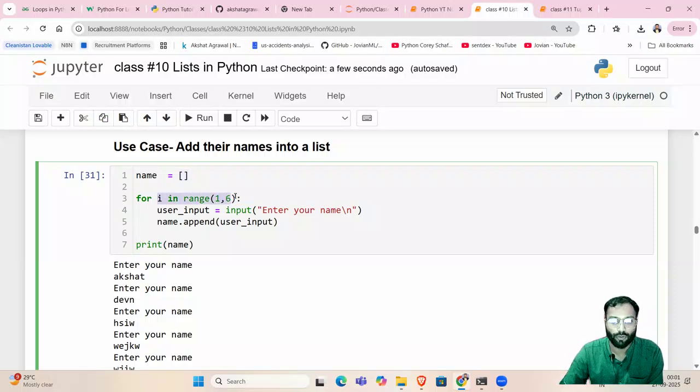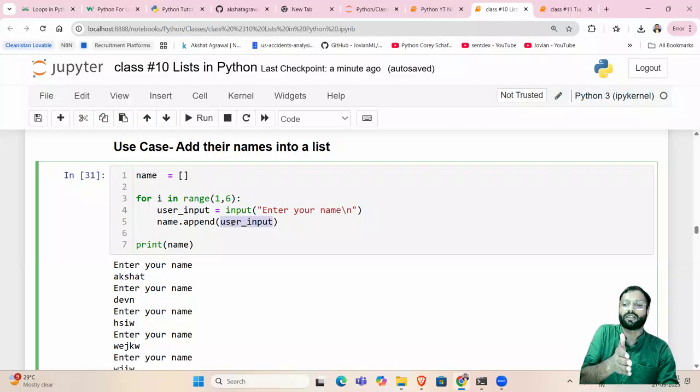For i in range 1 to 6, that means this loop will execute 5 times. And I'm taking a user input, user_input is equal to input, enter your name. And as they are inputting their name, I am appending those values into the list called name. So name.append(user_input). Let's say the loop executes for the first time and I have entered Akshat. So Akshat will be added to the list.